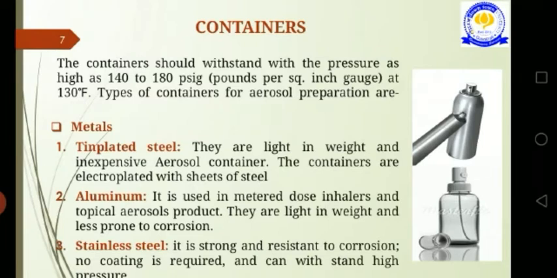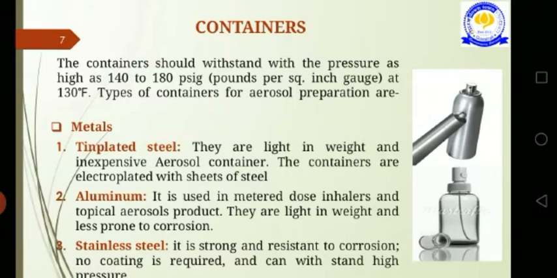The next component is the valve body or housing. This valve body or housing is made up of nylon or Delrin. The next component is the stem. The stem is made up of nylon or Delrin. And the next one is the gasket.